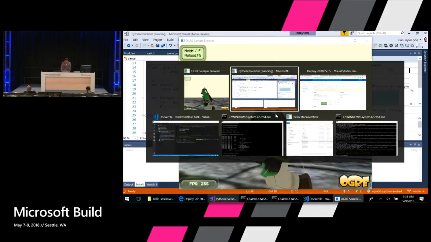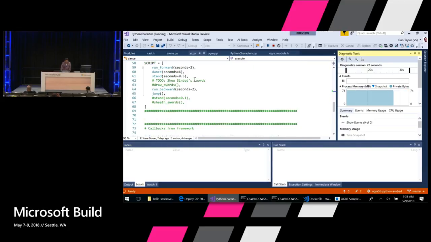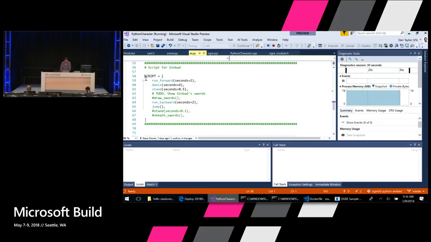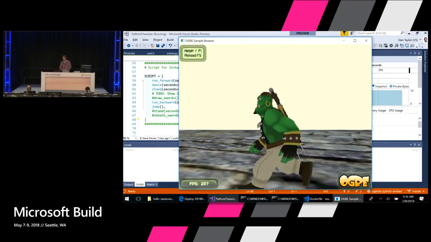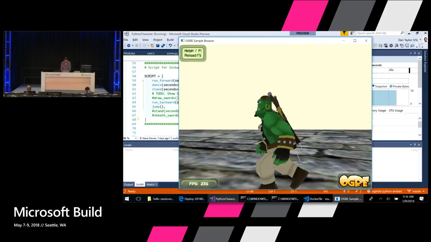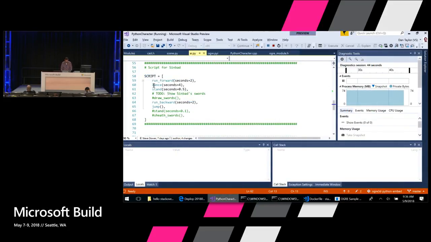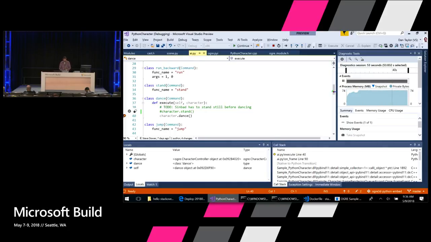We can see that I've got a script here that has a series of steps that he takes. He runs, he's supposed to dance and stand, run backwards. But if you notice, he's not actually dancing, right? So let's use the debugger and go into the dance method and figure out what's going on. I'm going to use Control-Click in Visual Studio, a nice keyboard shortcut for going to definition. I'm going to set a breakpoint within this dance method here. And we see, OK, the dance method is actually being called, right?